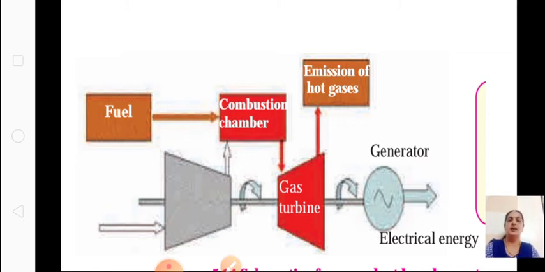A neutron bombards uranium-235, and it is converted into uranium-236, which is highly unstable and is converted into barium and krypton along with 3 neutrons and 200 MeV, mega electron volt, of energy. These neutrons again bombard uranium-235, and you again get uranium-236, then barium and krypton, and again 3 neutrons.